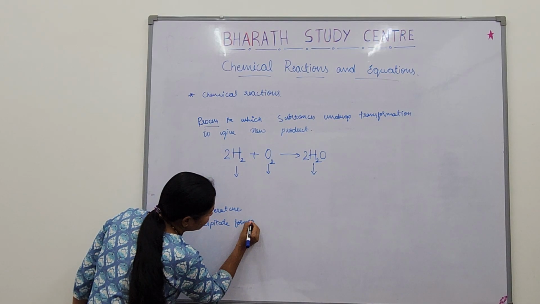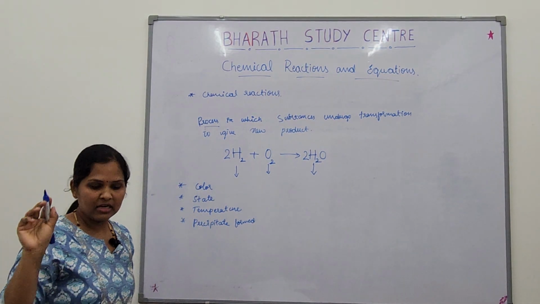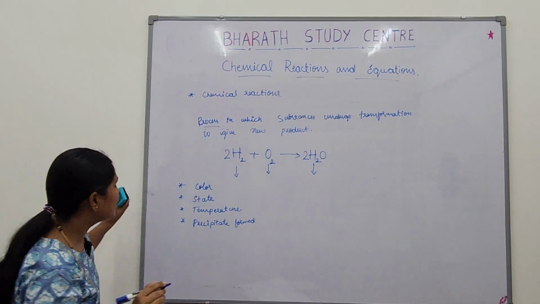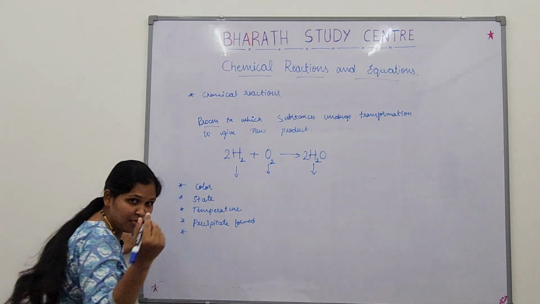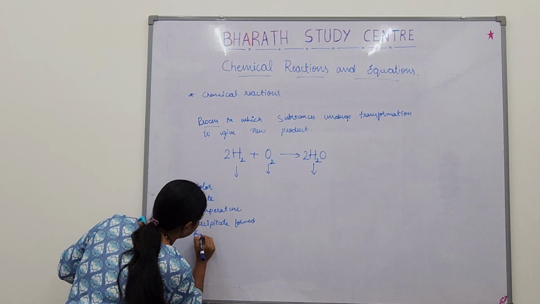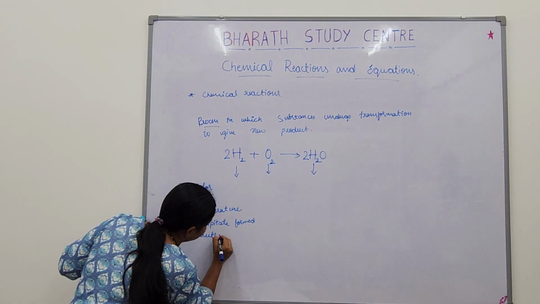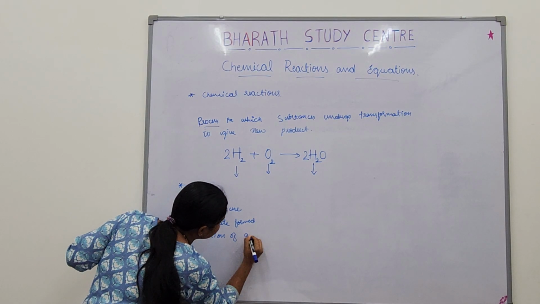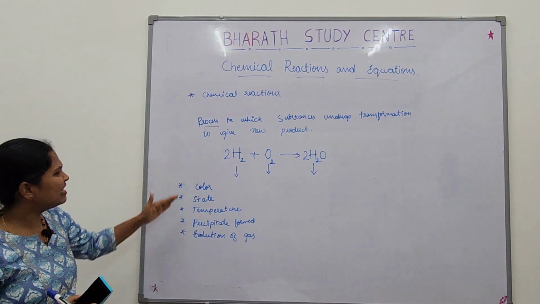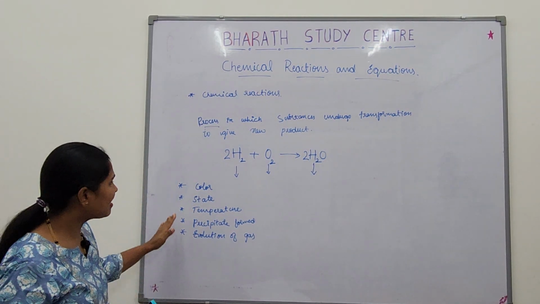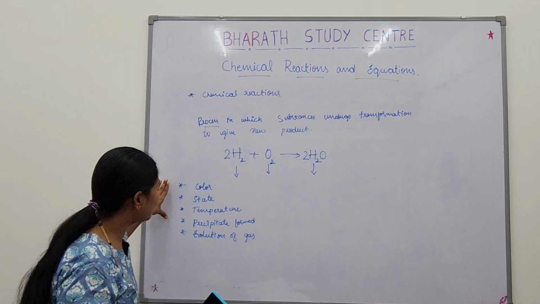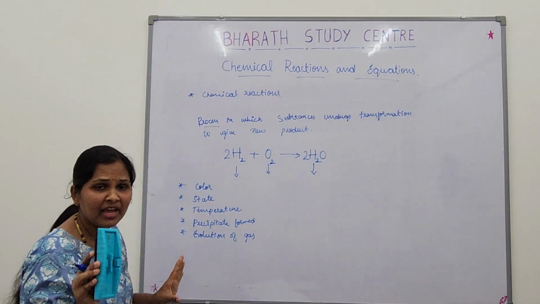Color, state, and one more is that there might be gas evolved. If these are happening, these are the properties that show that a chemical reaction has taken place.